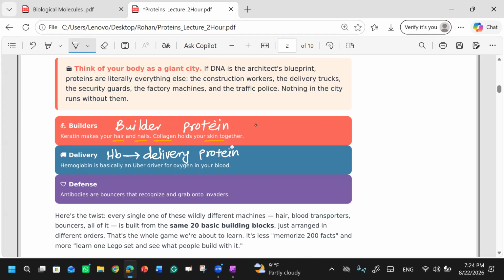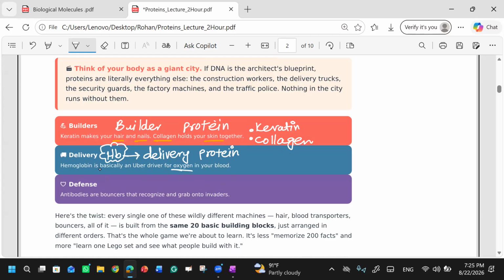Till now we have discussed keratin. Keratin is present in our hair and nails, so it is making our structures, right? If I ask you about the structural proteins, you can mention keratin. You can mention collagen as well. Collagen is in your skin. It is holding your skin. Similarly, hemoglobin is the delivery protein. Why do we say it is a delivery protein? Because it is delivering oxygen from the lungs to different parts of your body.